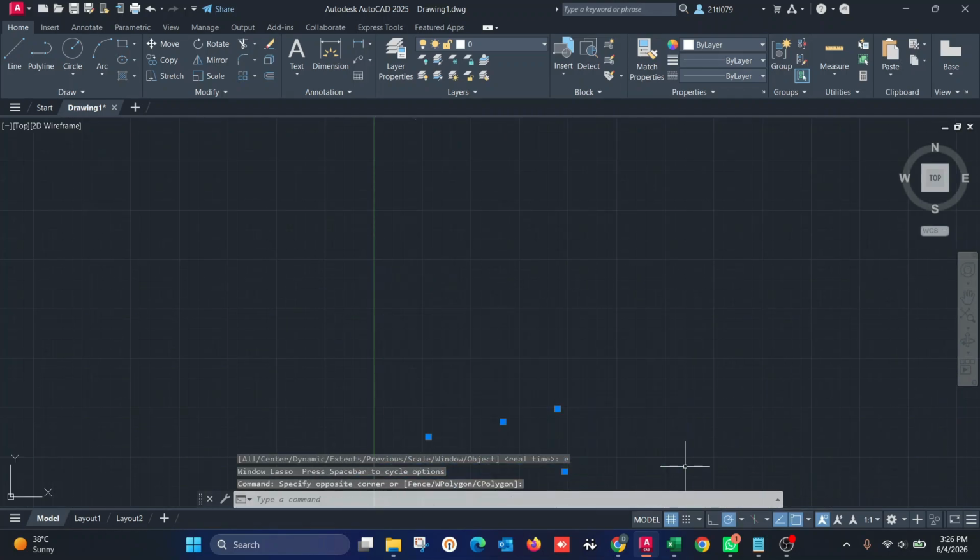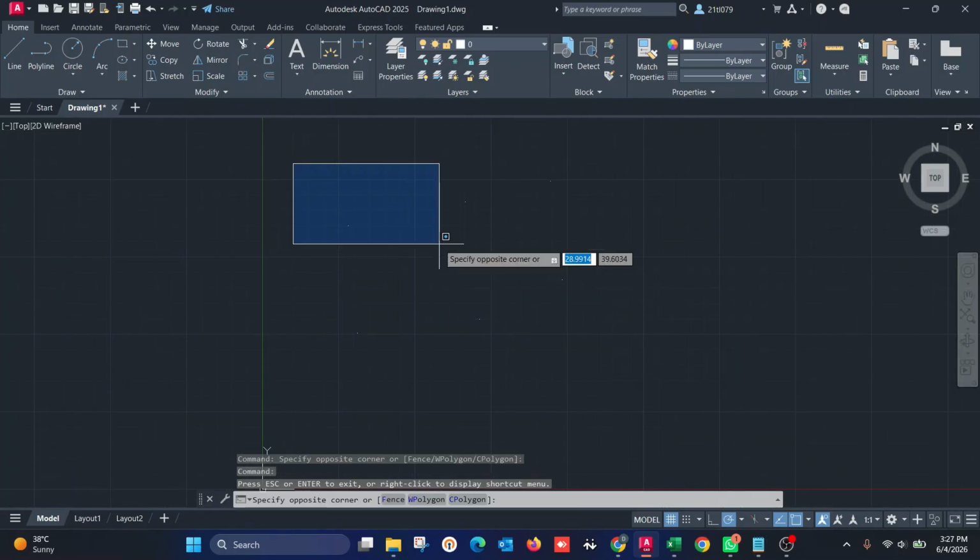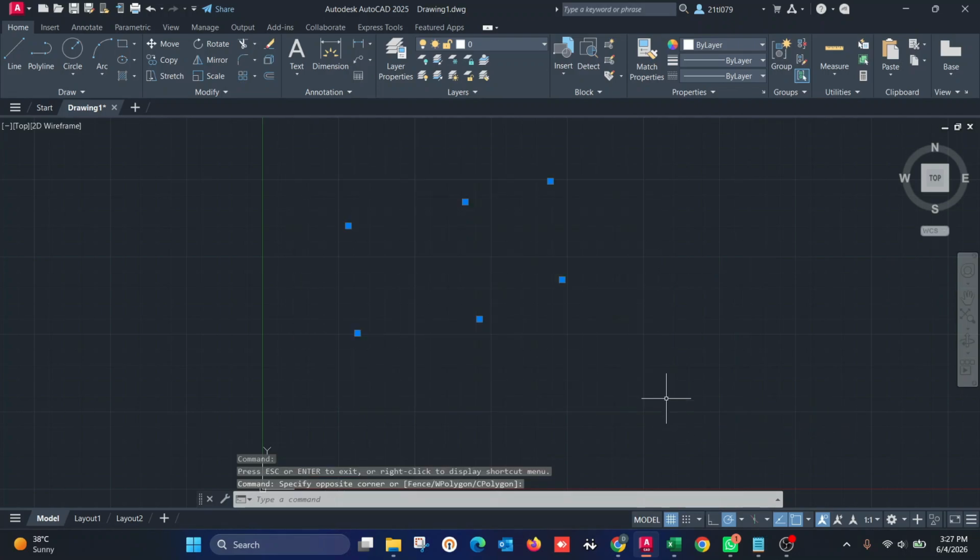After that, type PTYPE in the command line and press Enter. Over here, choose a point style that is easier to see. Then click OK. After that, verify that the points are clearly visible in the drawing.